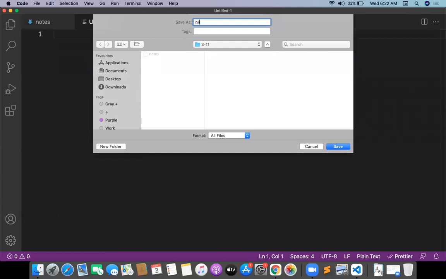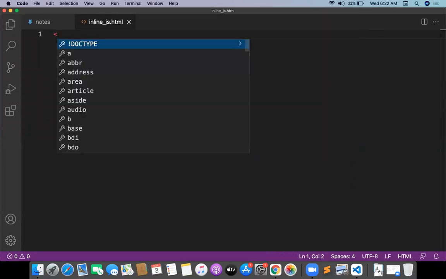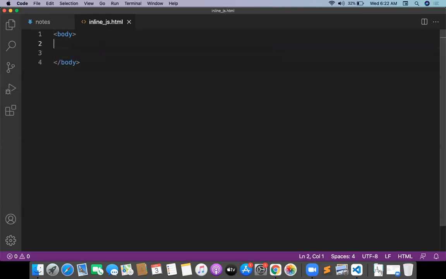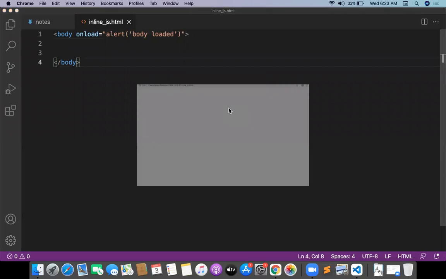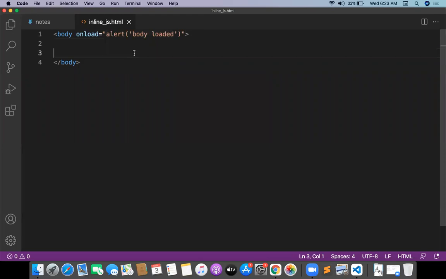this is my inline.js, inline.js.html. See, every file should be an HTML file only. Just try to understand that. Let me open the body content. Inside the body, whenever the body is loading, I want to load an event called onload event. Onload alert body loaded. So that's it. Whenever the body is loading, automatically you can see my alert box came. JavaScript is working fine.